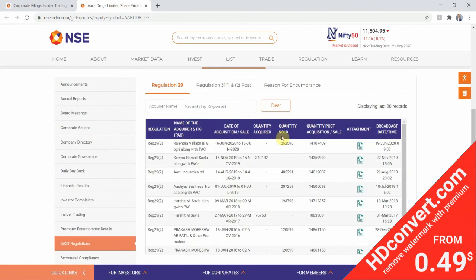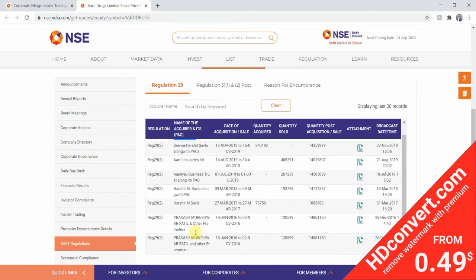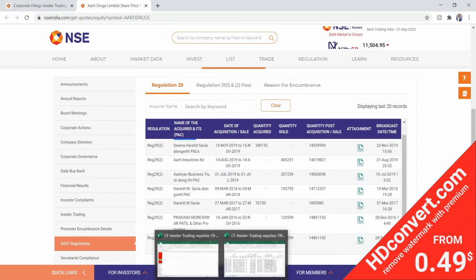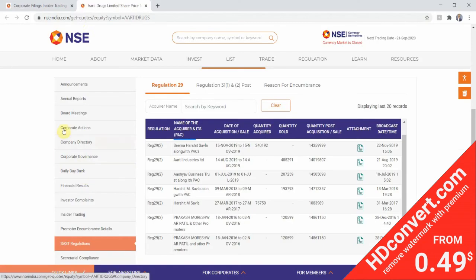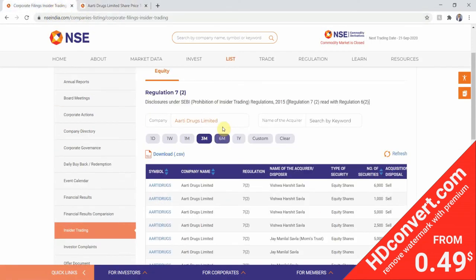Next is Aarti Surf. We'll copy this down. We'll go to corporate filings. We'll paste Aarti Surfactants Limited. We'll press on the symbol Aarti Surf. We can close the tab of Aarti Drugs. Next we can click on the corporate information. I will go to the shareholding pattern now. The shareholding pattern is 44%, so it's less than 50%, so we will just discard this stock once again.